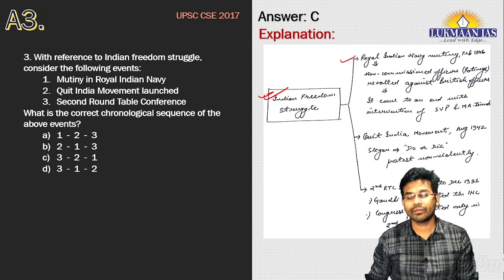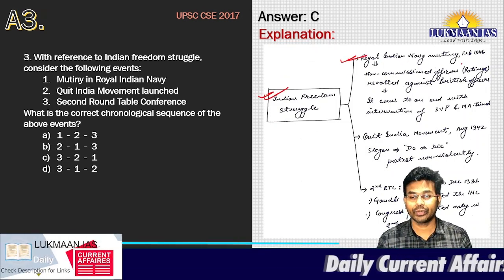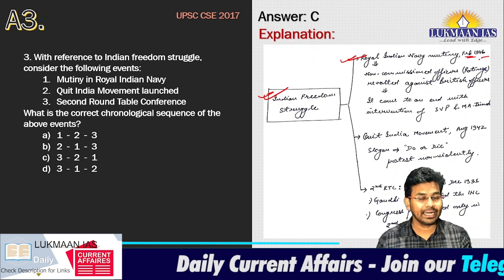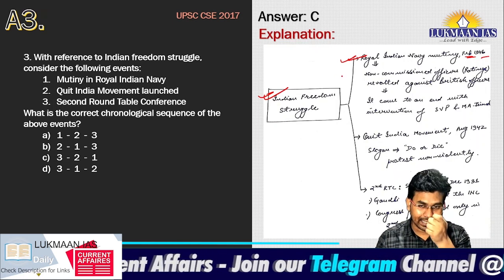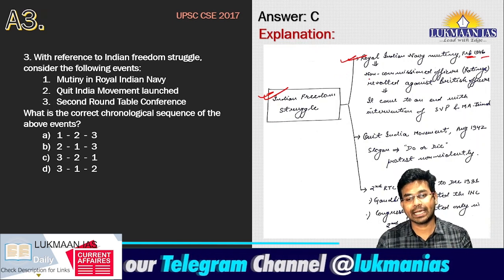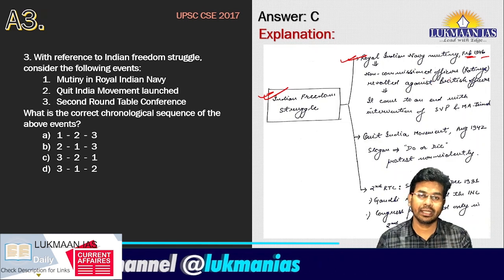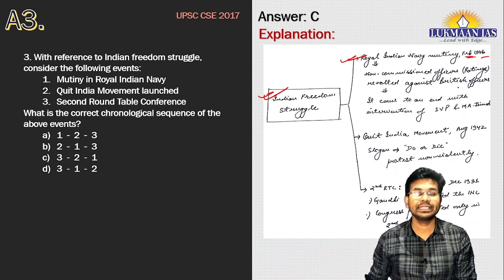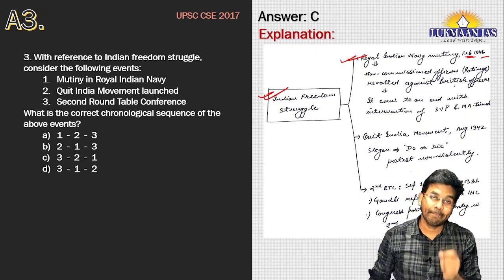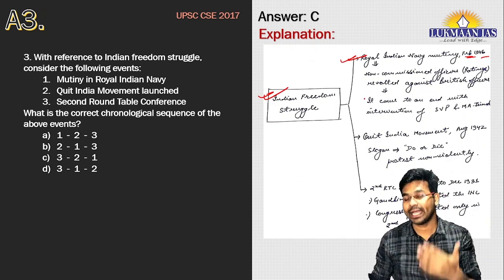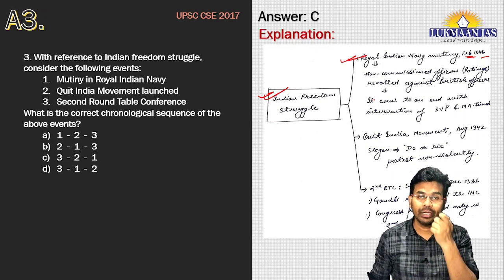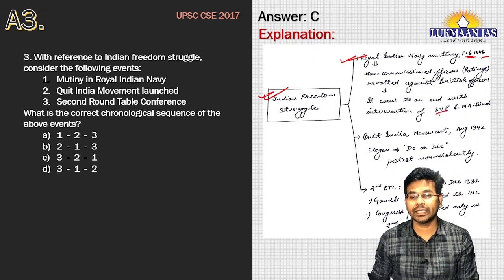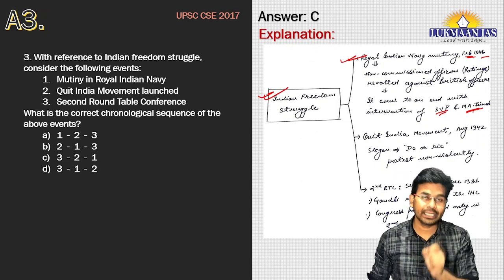One of the events was the Royal Indian Navy mutiny. It happened in February 1946, and in this particular mutiny, the non-commissioned officers, also known as ratings, revolted against the British officers. But this movement came to an end with the intervention of two leaders at that point of time. One was Sardar Vallabhbhai Patel, and the second was Muhammad Ali Jinnah.